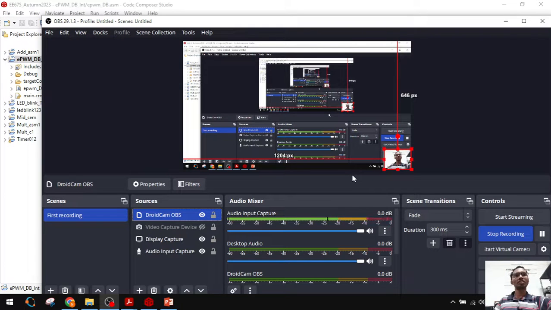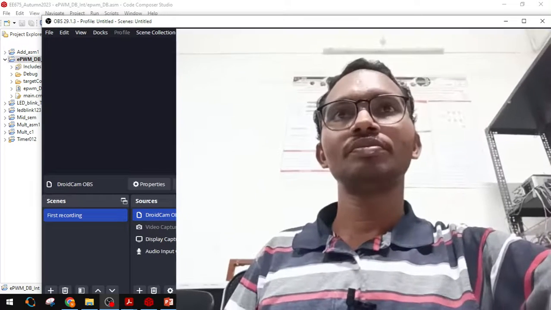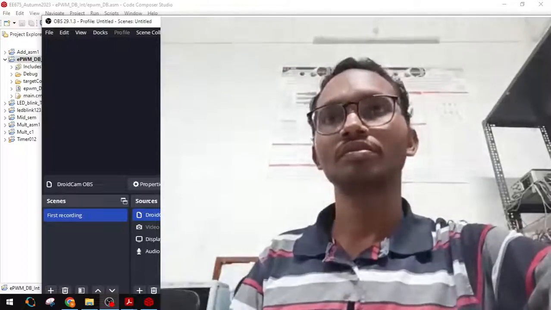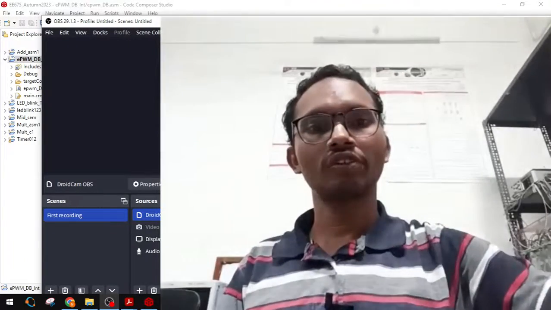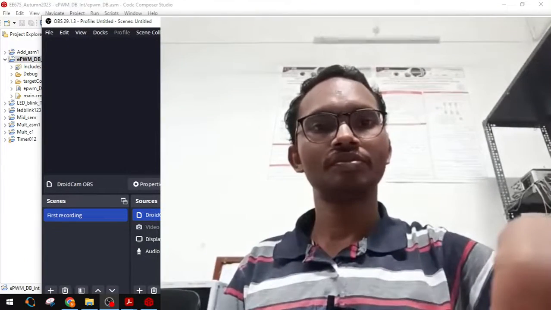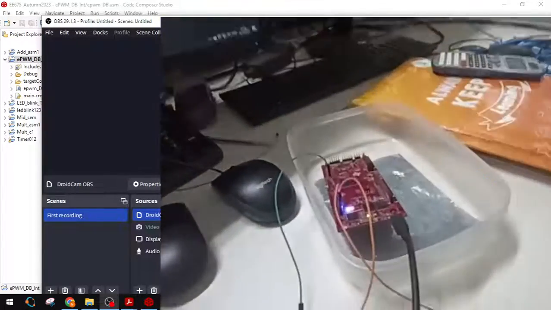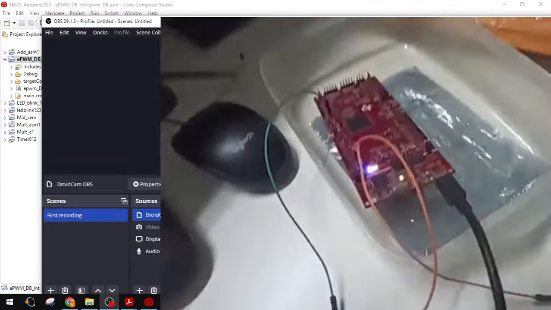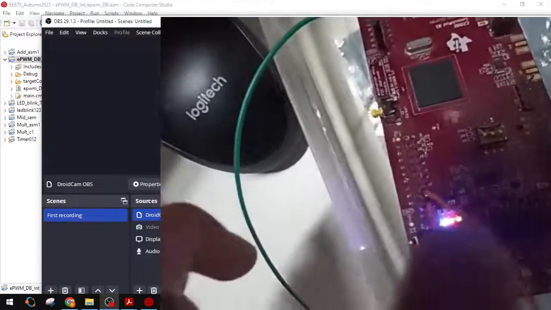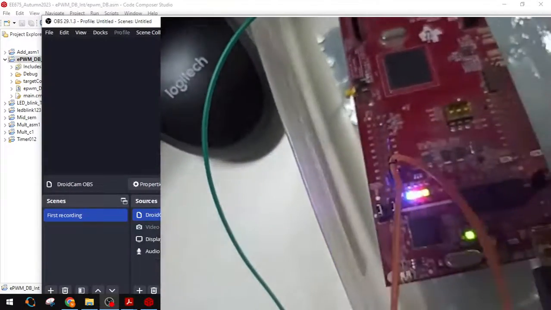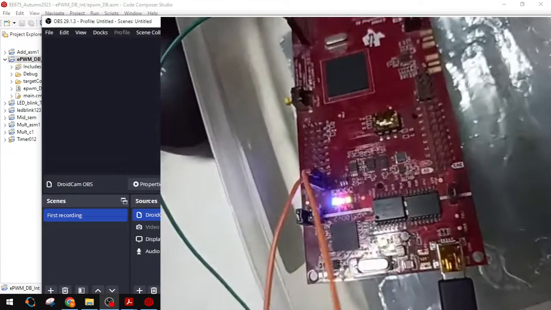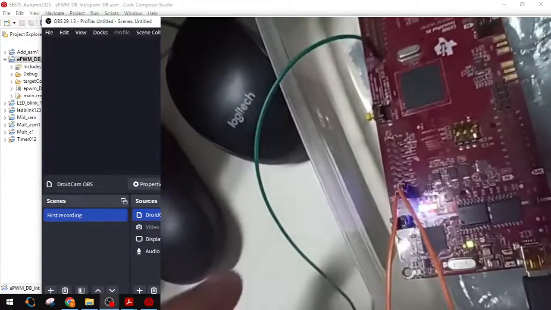Here the DSP is there. I have connected here. You can find pin number 40 and 39, and ground.